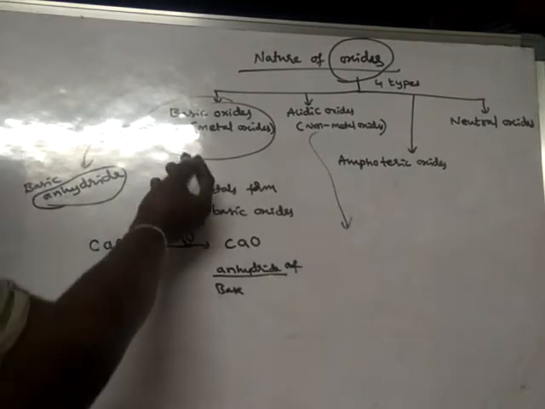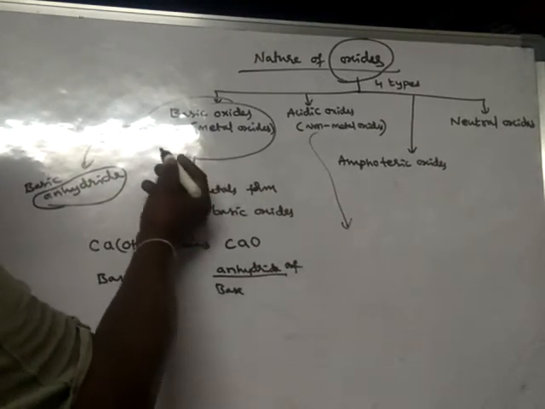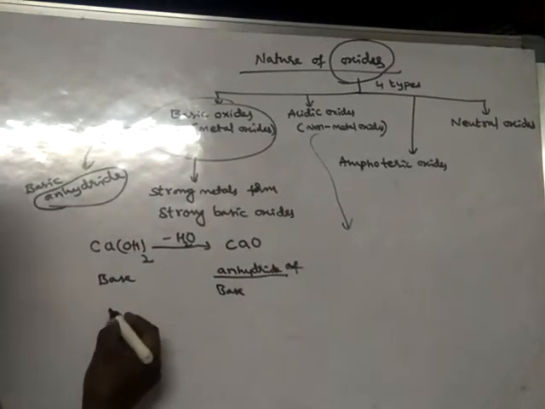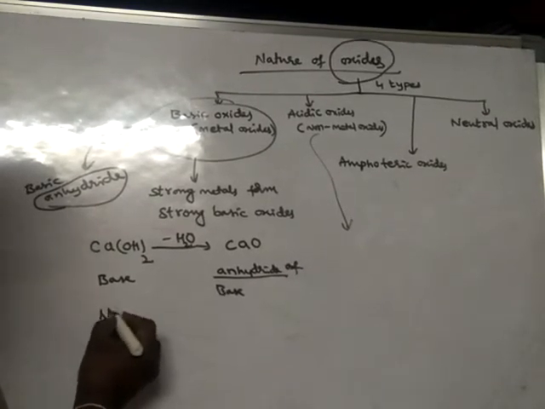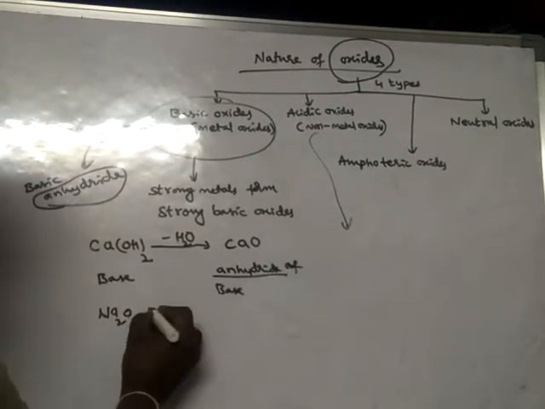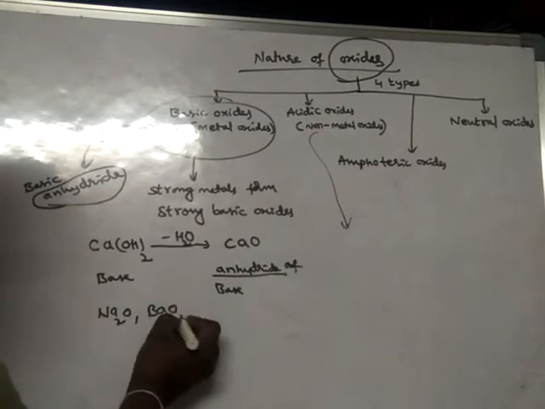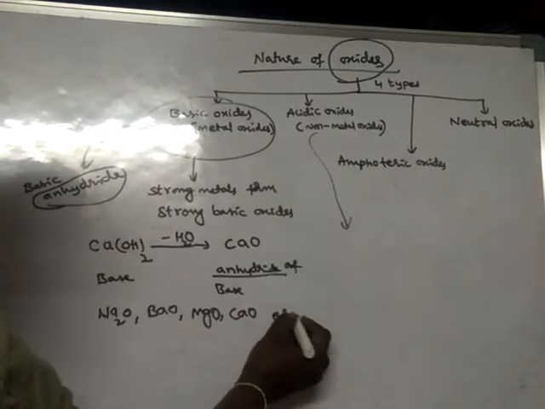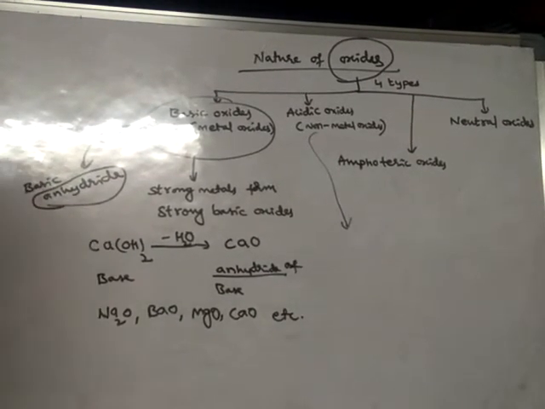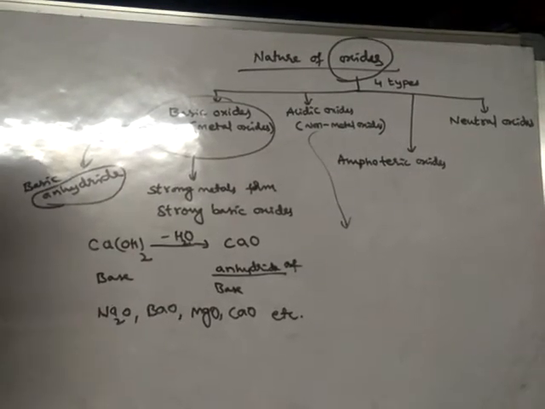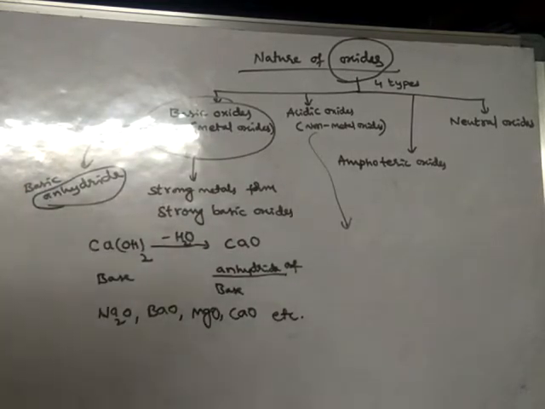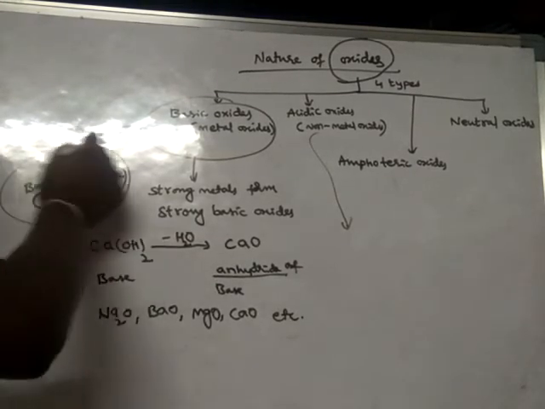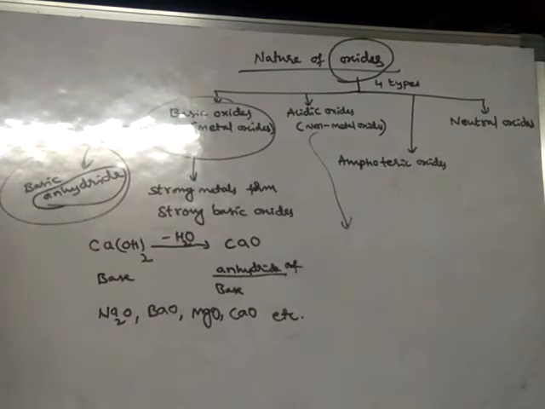If you see examples for basic oxides, we can write many, like Na2O, sodium oxide, barium oxide, magnesium oxide, calcium oxide, etc. They are basic oxides, and generally basic oxides are called basic anhydrides.